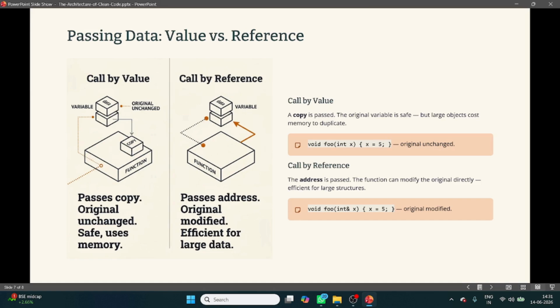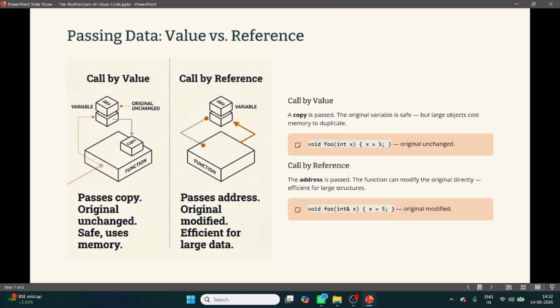There are mainly two types of function calling mechanism: call by value and call by reference. So this topic is frequently asked in interviews also. Let's understand using a real life example.